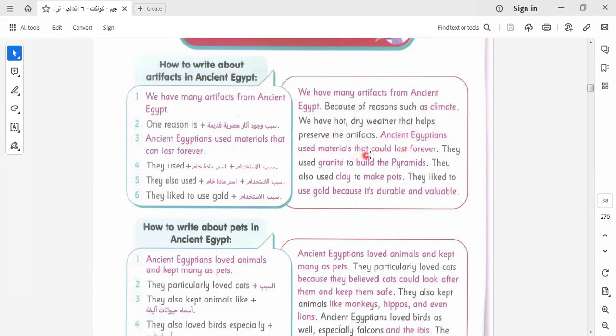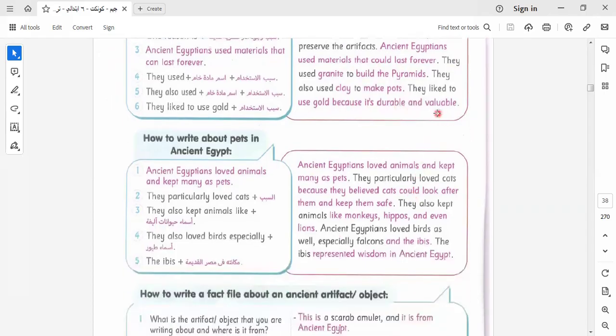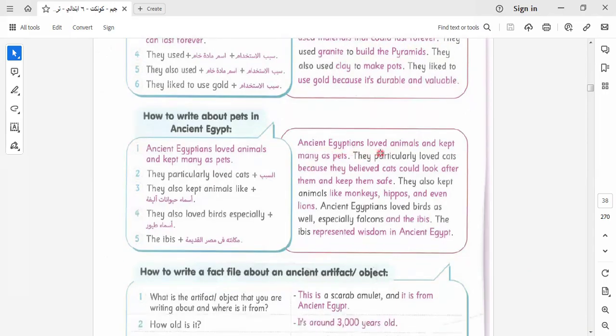Ancient Egyptians used materials that could last forever. They used granite to build the pyramids. They also used clay to make pots. They liked to use gold because it's durable and valuable. Ancient Egyptians loved animals, and this part is related to animals in ancient Egypt.